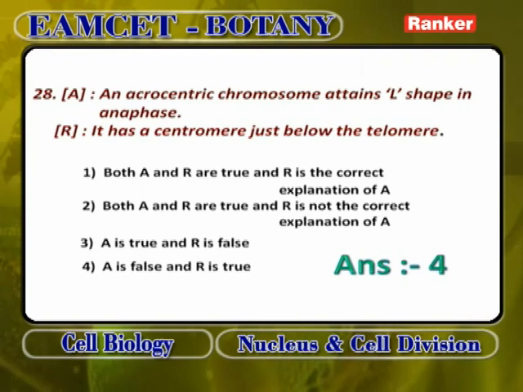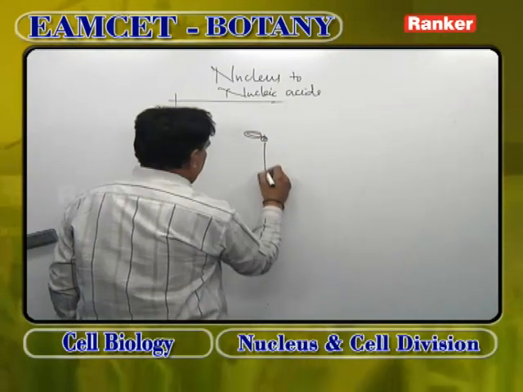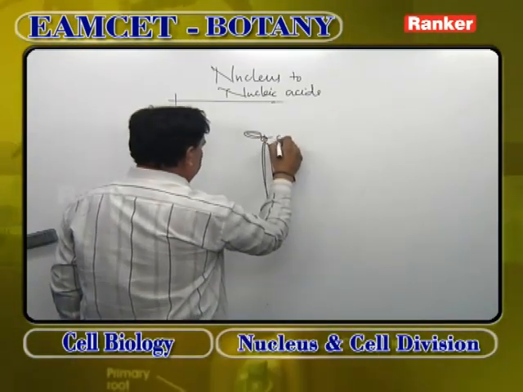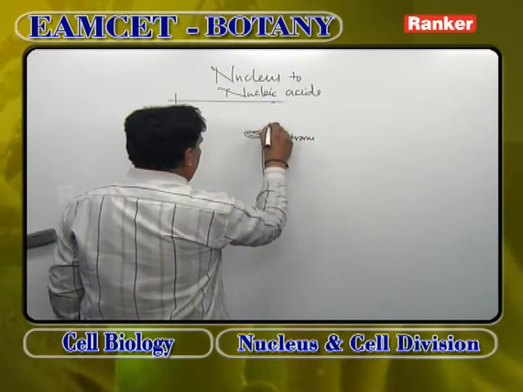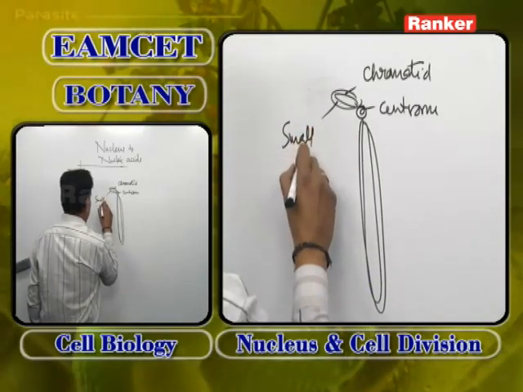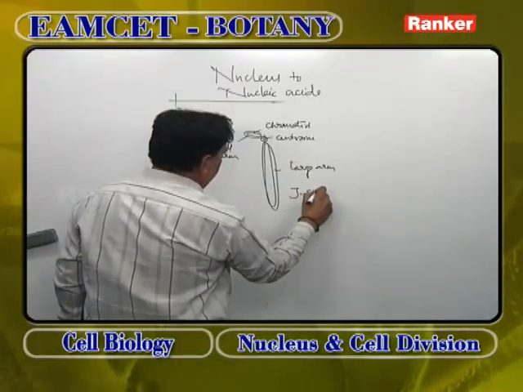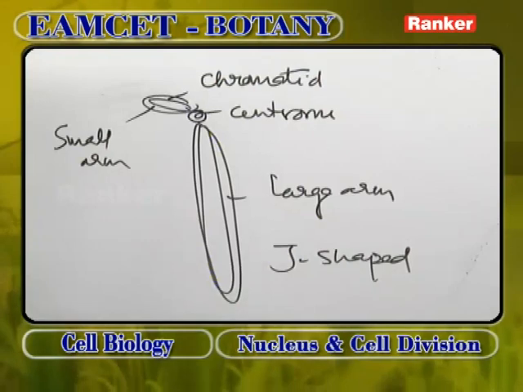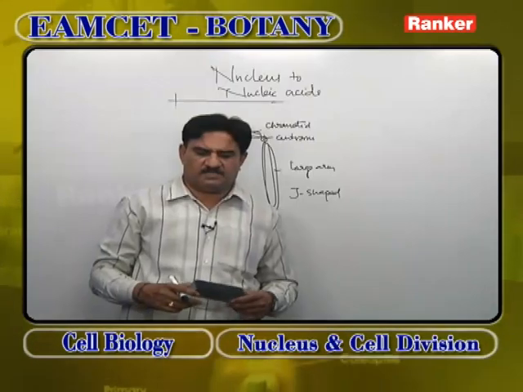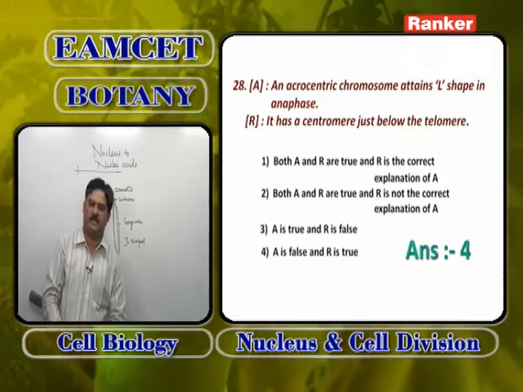Another assertion reasoning. An acrocentric chromosome attains L shape in anaphase. Acrocentric chromosome means it appears like this. The centromere is present at the proximal end, so one chromatid has a small arm and the other an exceptionally large arm. So, it is called a J-shaped chromosome, not an L-shaped chromosome. So, an acrocentric chromosome attains L shape in anaphase is wrong. It cannot attain L shape, it attains J shape.